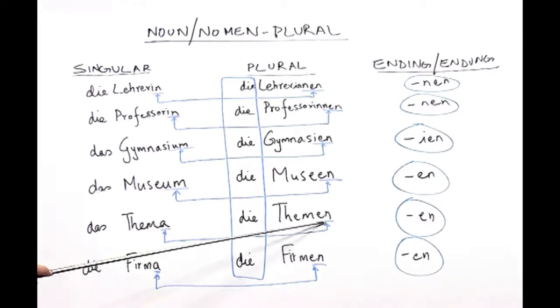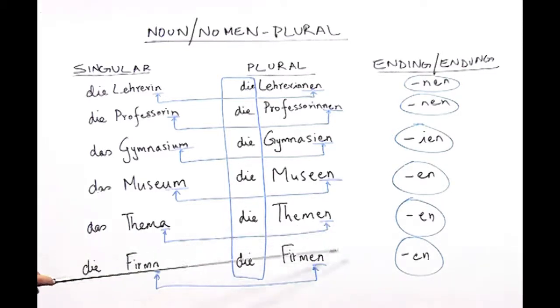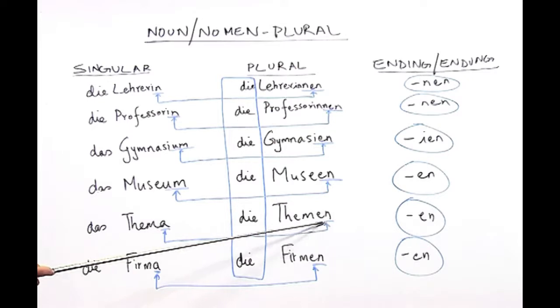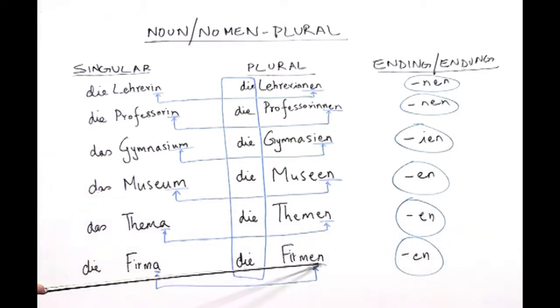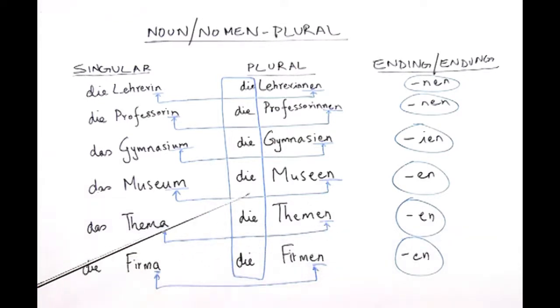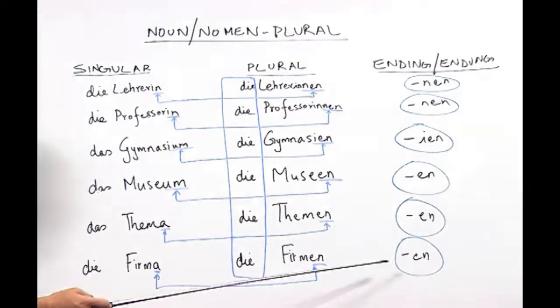However, both of them have the same ending in plural, which is en. So, usually when you have nouns which end with a, irrespective of the article which they carry, they usually have the plural ending en.